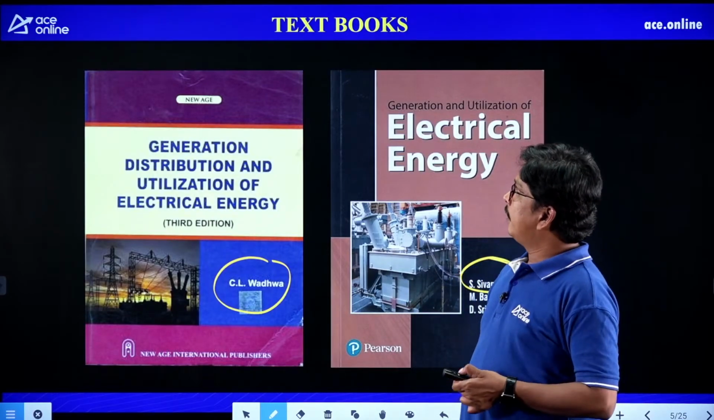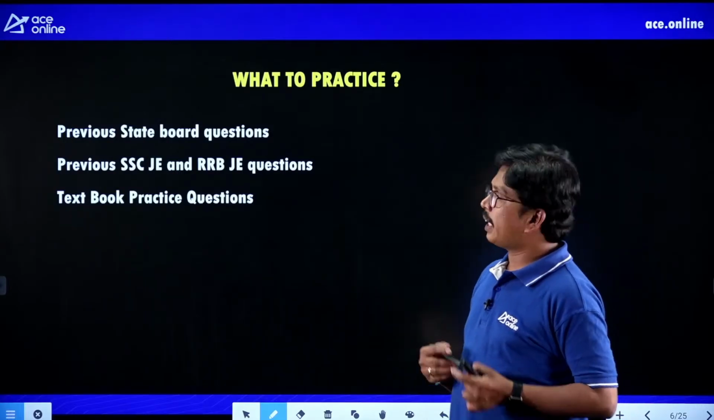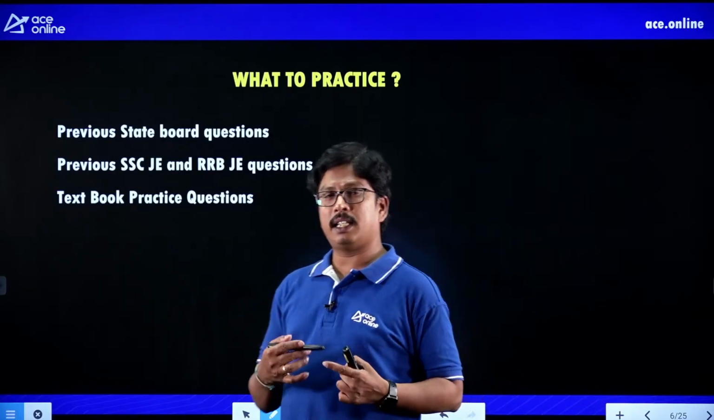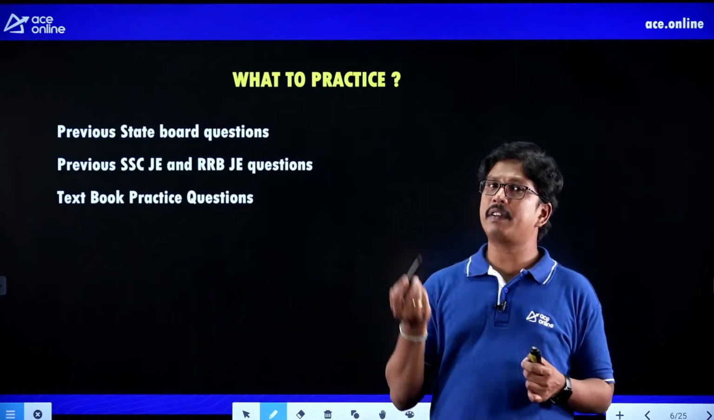Clear? Now, what do you have to practice actually? We do not have utilization of electrical energy in GATE, and in engineering services also we have less weightage.